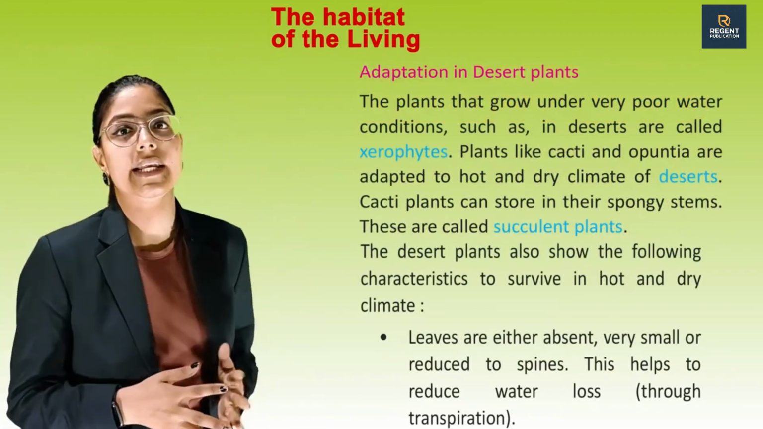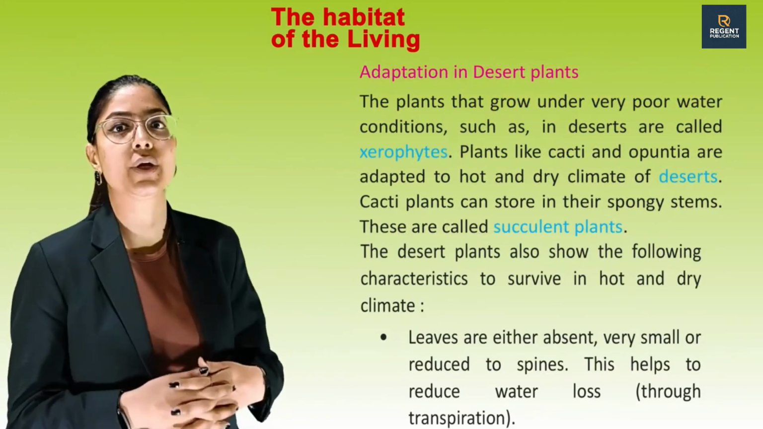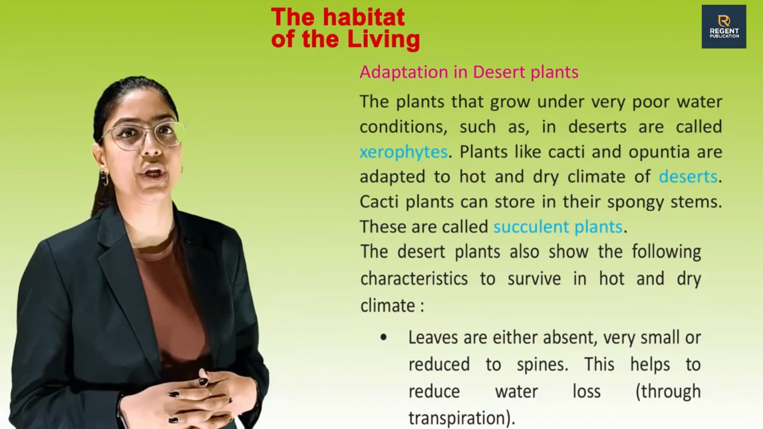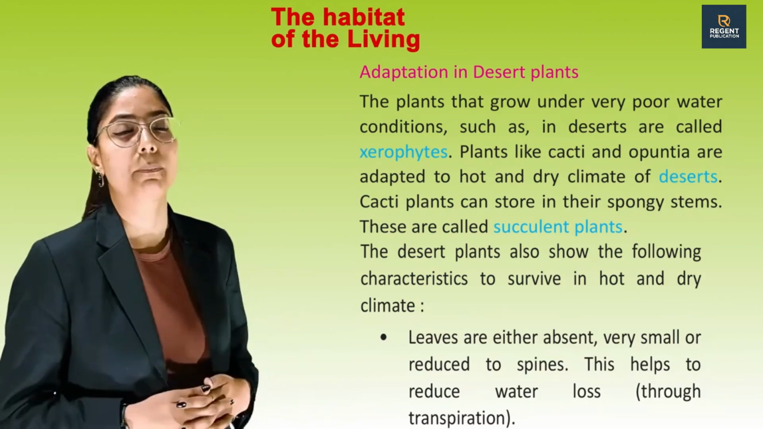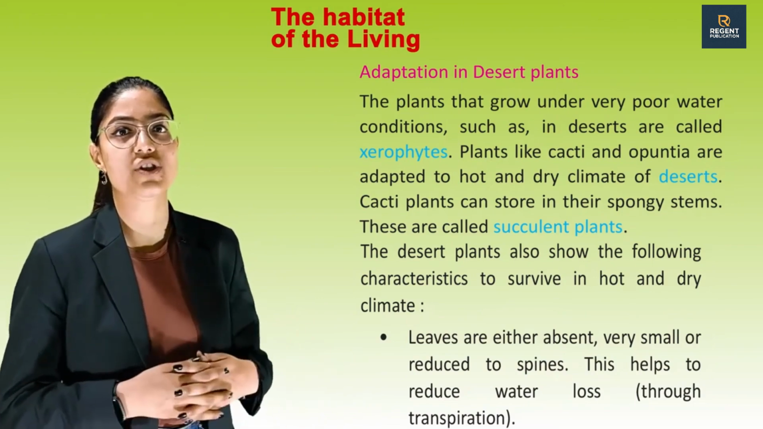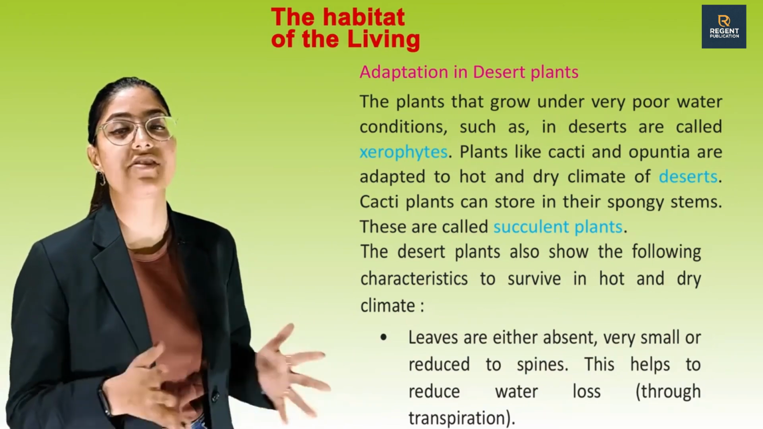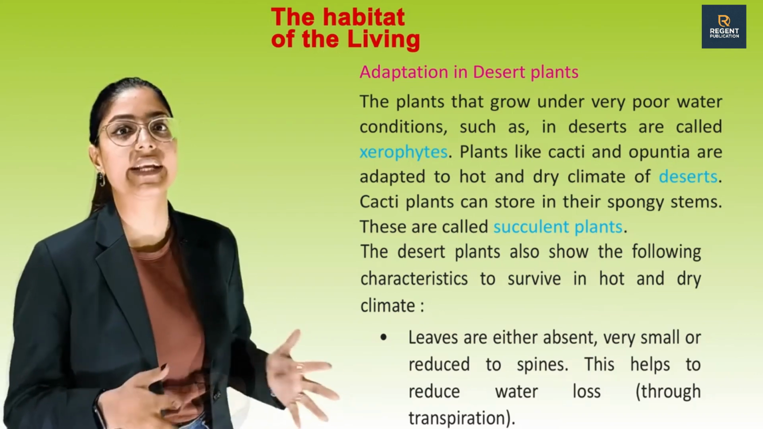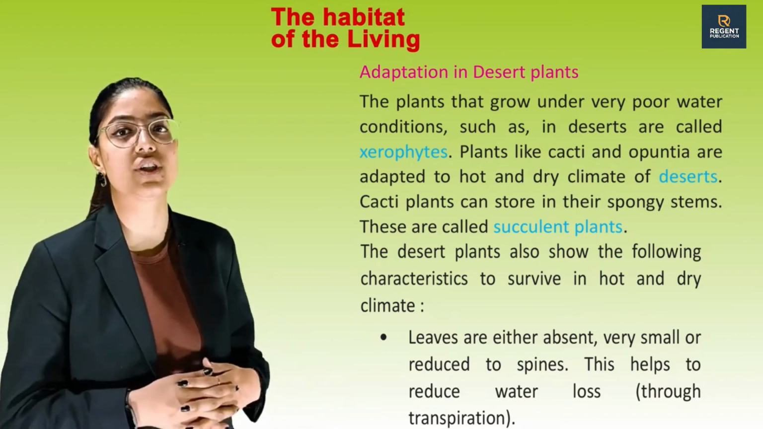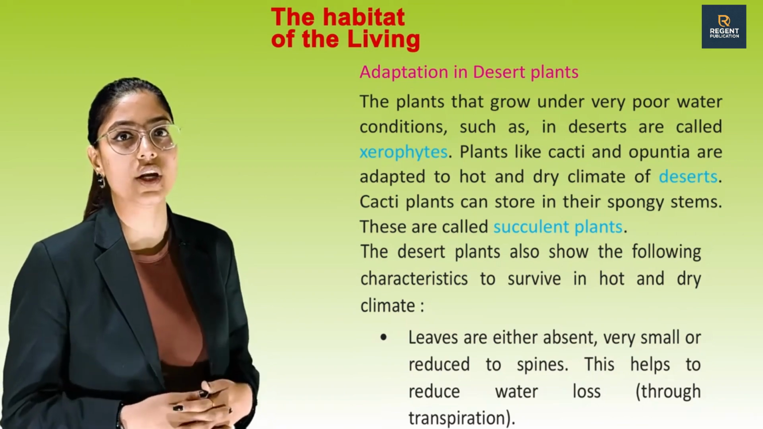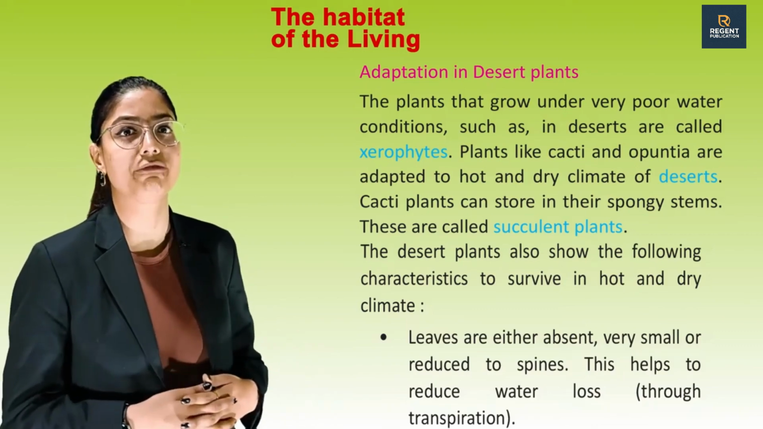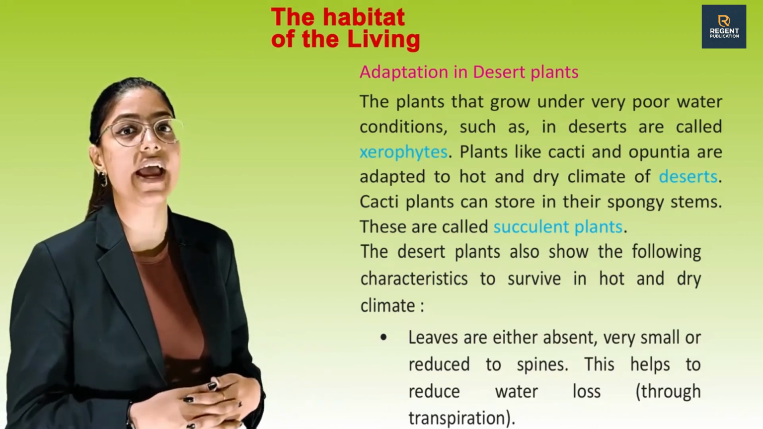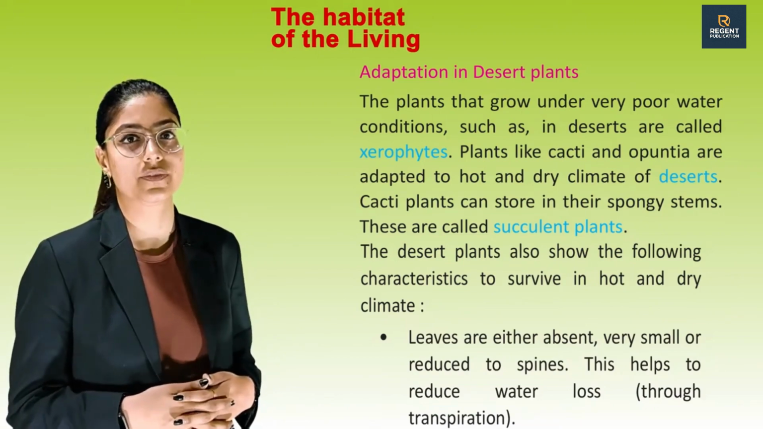Adaptation in desert plant. The plants that grow under very poor water conditions such as in deserts are called xerophytes. Plants like cacti and opuntia are adapted to the hot and dry climate of deserts. Cacti plants can store water in their spongy stems. These are called succulent plants. The desert plants also show the following characteristics to survive in hot and dry climate.